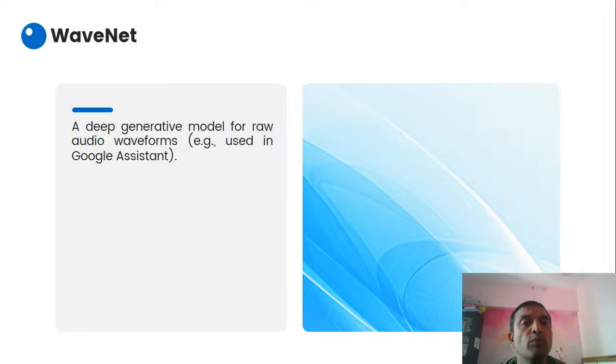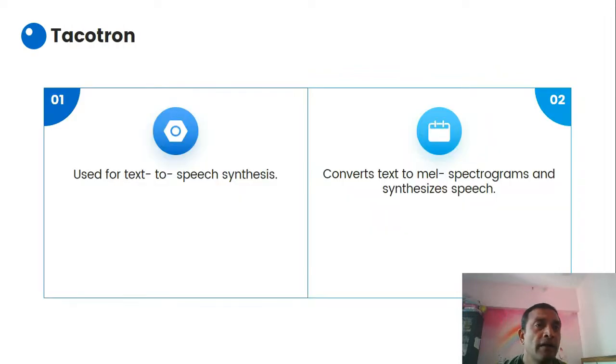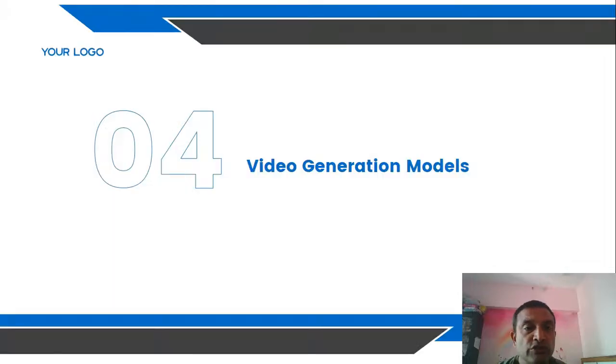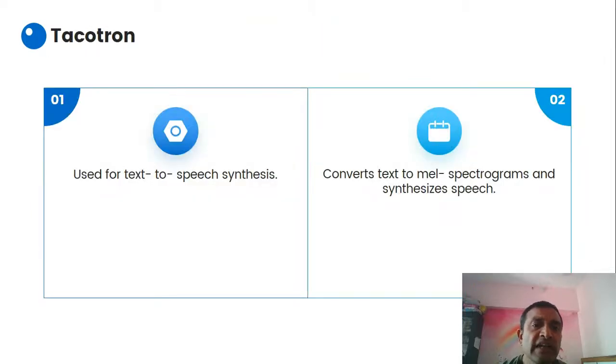WaveNet is a deep generative model for raw audio waveforms, right? Used in Google Assistant, right? So you can understand that I am also giving the applications which are built for these scenarios. Tacotron is used for text to speech synthesis, converting text to a mel spectrogram and synthesizing speech. Many such places you will see synthesized speech.